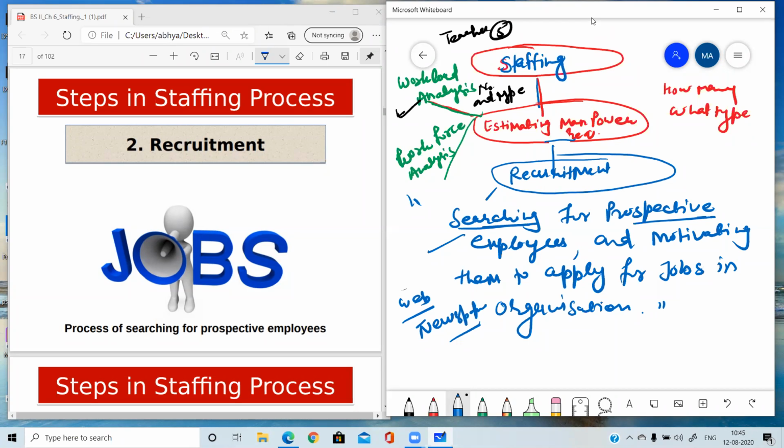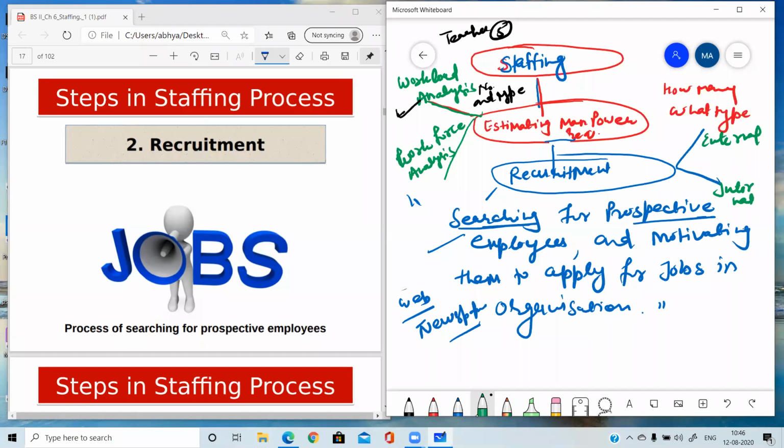Like if we are searching for a teacher, then many sources of recruitment can be there. So there are two sources of recruitment. In this point you are going to explain these sources in short, not in detail. This is a complete topic in the later part of the chapter. But here, as a part of the staffing process, you are going to explain it in short: external sources and internal sources.